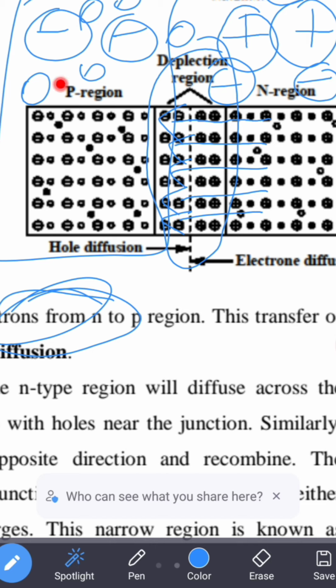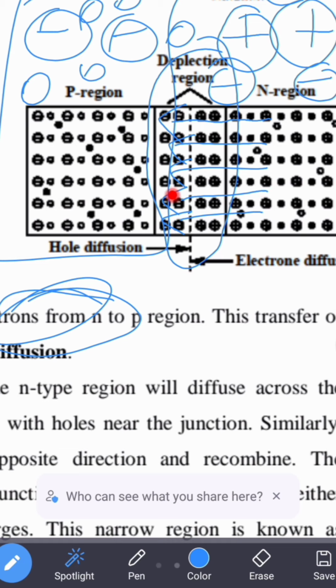So as soon as the p region as well as the n region are brought very close to each other, because of the difference in the concentration gradient, the electrons which are present in the n region start diffusing from n region to p region. They start moving from n region to p region. We know that opposite charges attract each other.